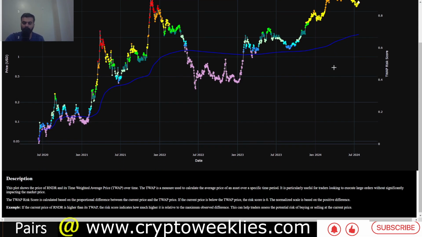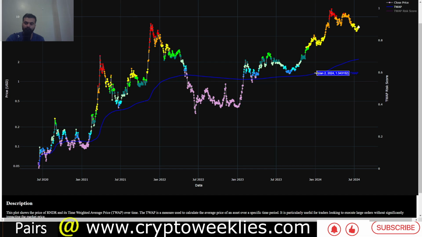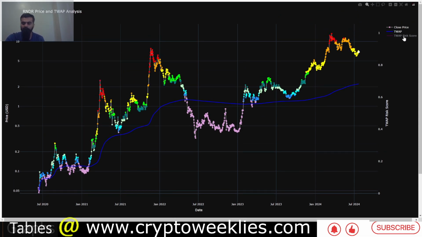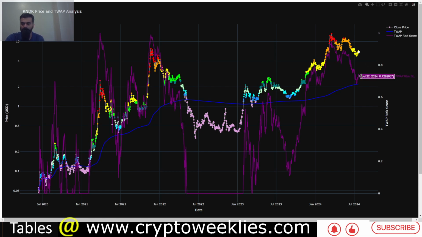They are calculated based on the proportional difference between the time weighted average price and the current price. So if the current price is too far gone from the time weighted average price, there is a chance that this is a local top, and this is again represented on the risk levels. So for example, right now the risk associated with Render per the time weighted average is at around 0.7.